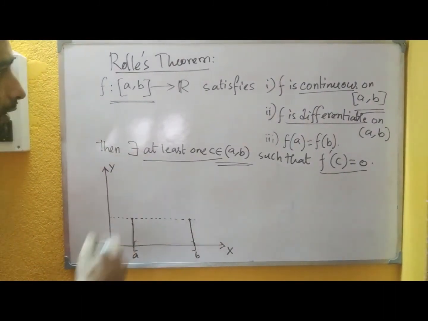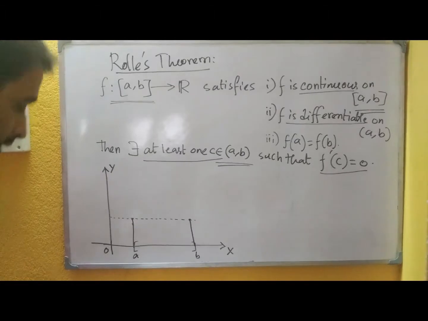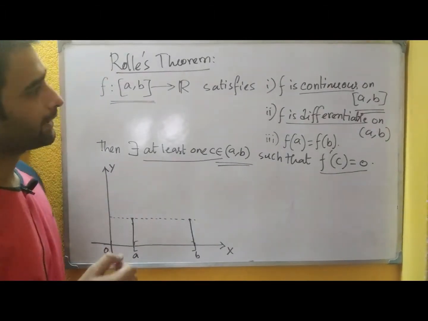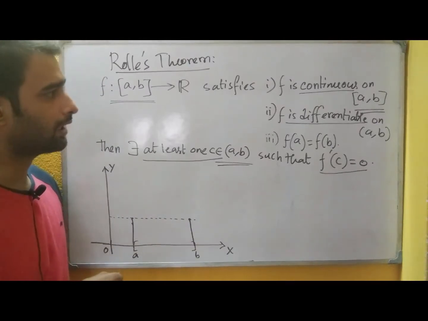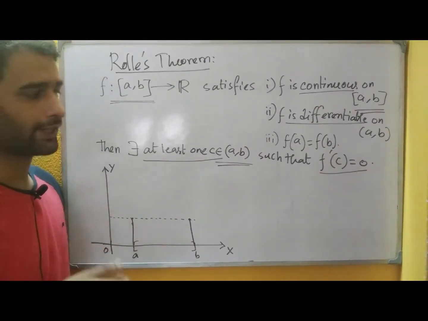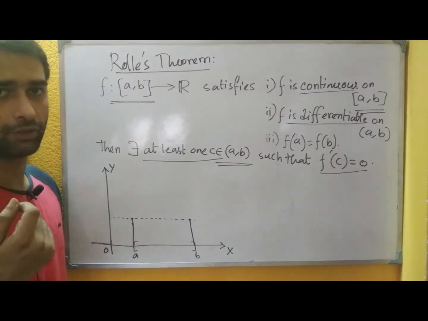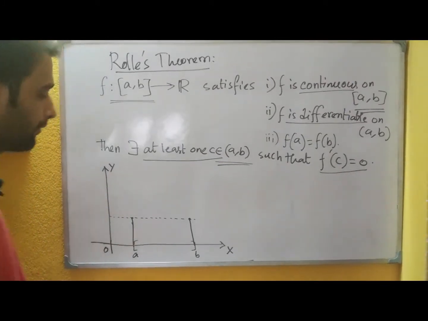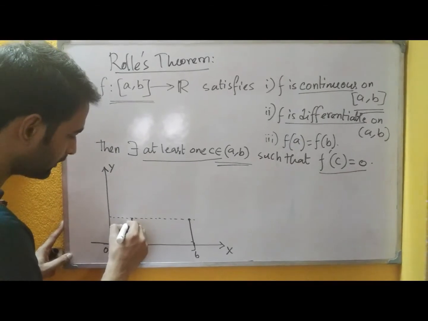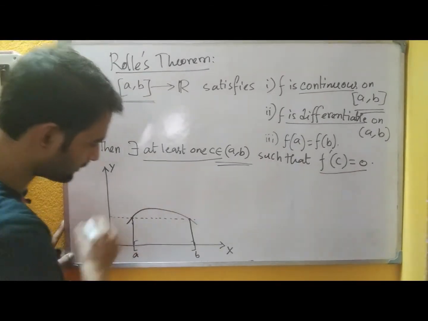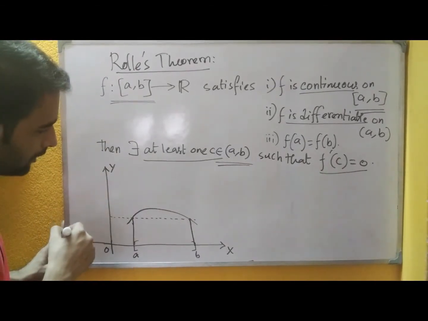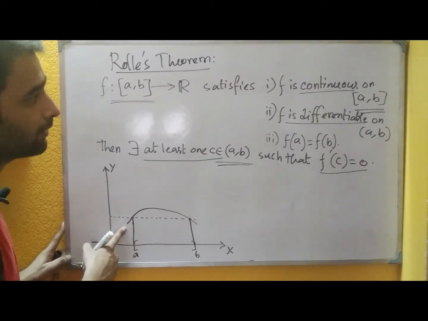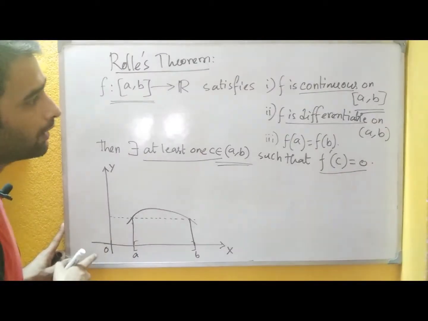Now we come to the first condition, that f is continuous. Now what is the actual meaning of continuity? We can say there should be no break in the curve while we are drawing it. We cannot lift the pen from the board while we are drawing the curve for the function f. So the curve should look like this, no breaks, and it is passing through both the points, f(a) and f(b), right?